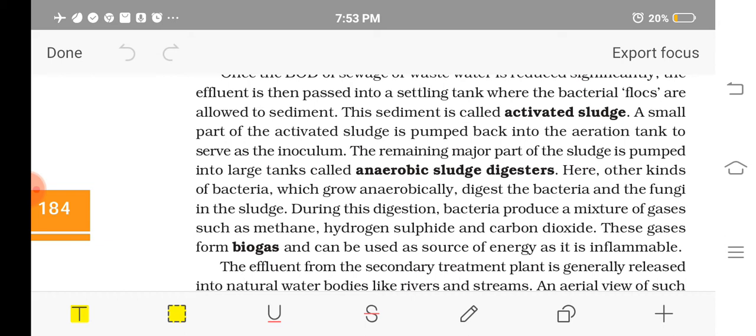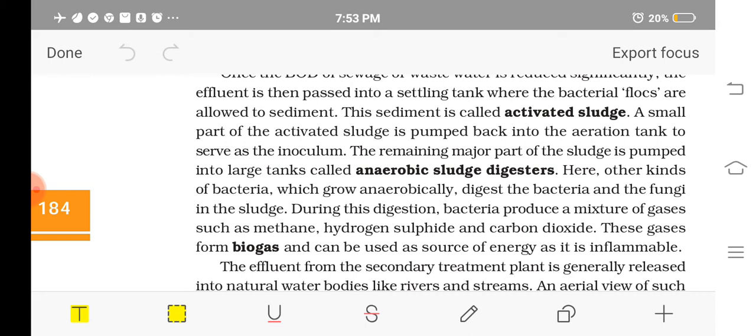In the same way, from the activated sludge settled in the sedimentation tank, a small part will be given back to the aeration tanks, where the activated sludge acts as the inoculum.